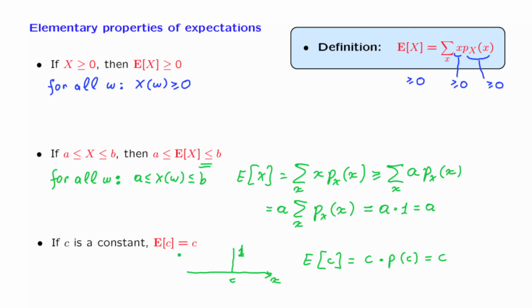Now, intuitively, of course, it's certainly clear what this is saying, that if a certain quantity is always equal to C, then on the average, it will also be equal to C.